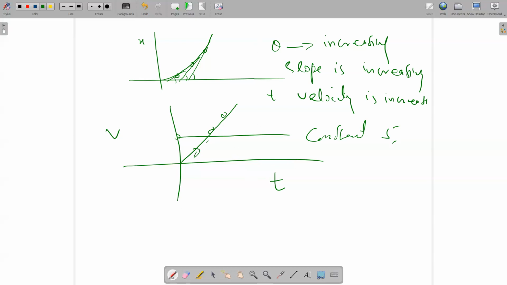So we're going to say constantly increasing means every 1 second it increased by 5 meters, like velocity or speed. And every second it increased by the same amount or same rate. Yes. Okay.